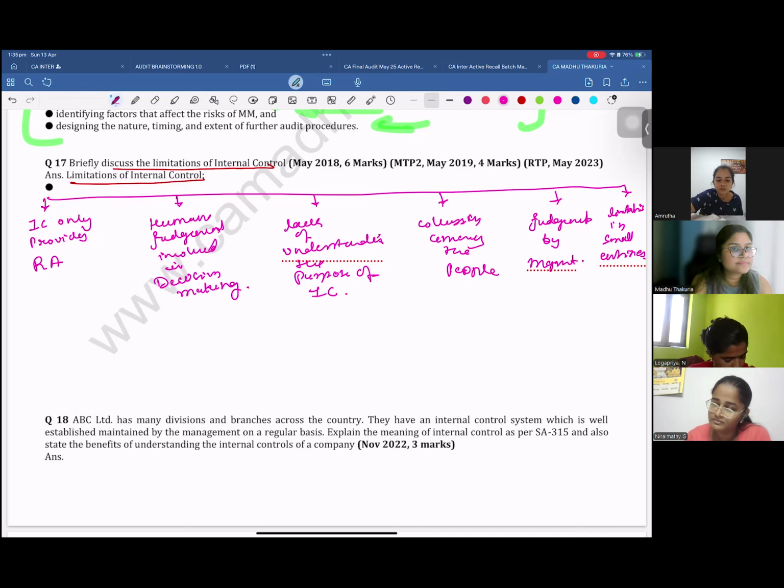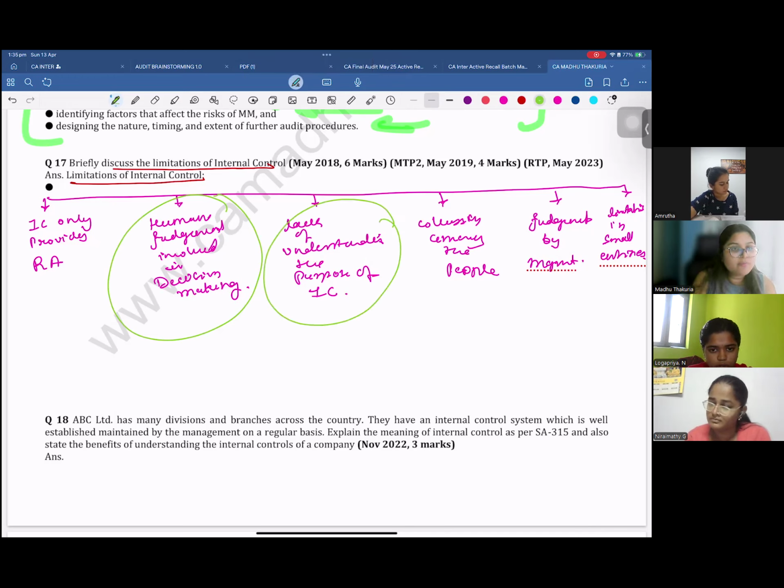Human judgment involved in decision making. Lack of understanding of the purpose by the people involved in designing and implementing internal control. Then there is collusion among the people, and there is judgment by the management. All points 2, 3, 4, 5 are due to humans. It can be management, it can be other people in the entity.